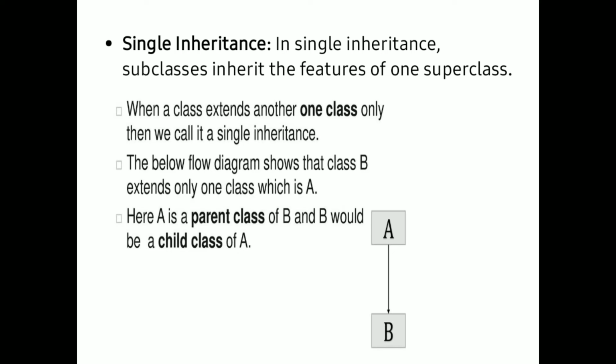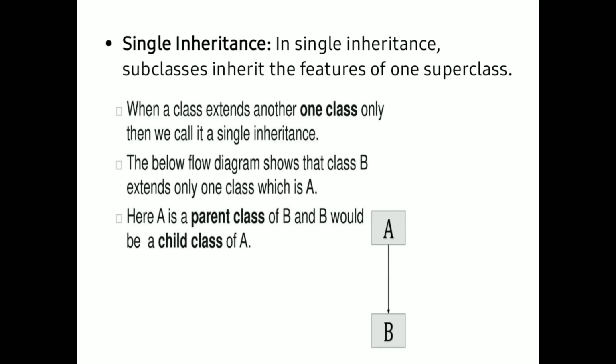When we have only two classes, one class extended by another class, that type of extending the properties and features is called single inheritance. In single inheritance, there will be one superclass and one subclass, that is, one parent class and one child class.